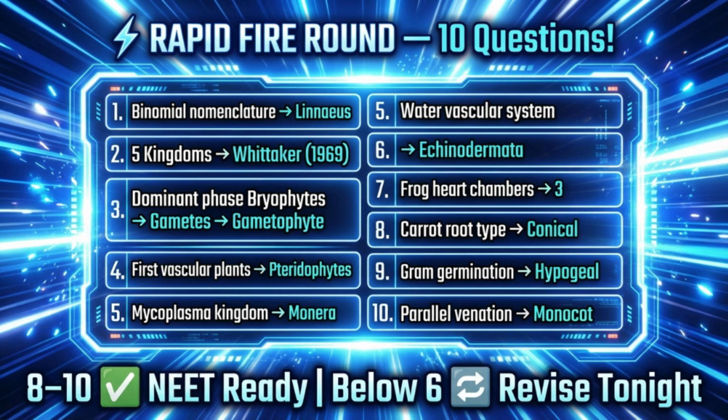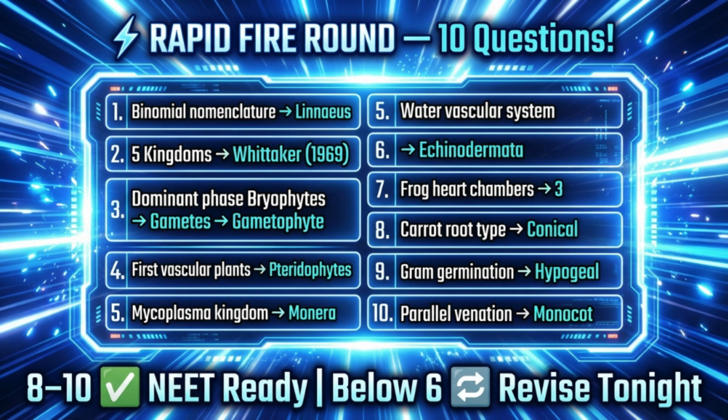I'll give you 2 seconds per question, then I'll give the answer. Try to say the answer out loud before I do. Ready? 1. Who gave binomial nomenclature? 3, 2, 1. Linnaeus. 2. Who proposed 5 kingdoms and in what year? 3, 2, 1. Whittaker, 1969.